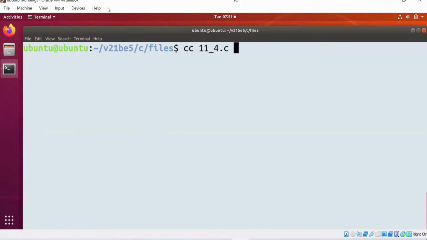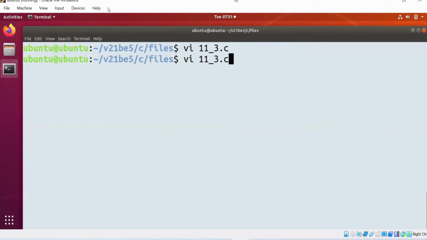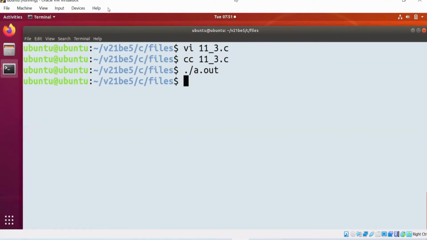Okay. So one thing I need to tell you, in 3.c, if you might have not provided any space here, so let me compile the code.